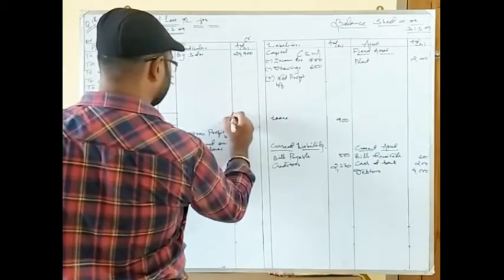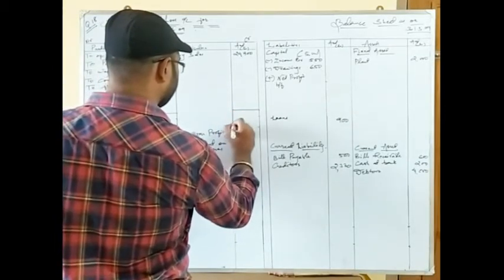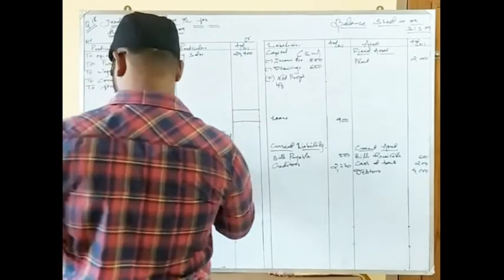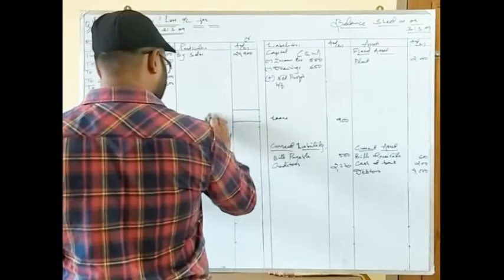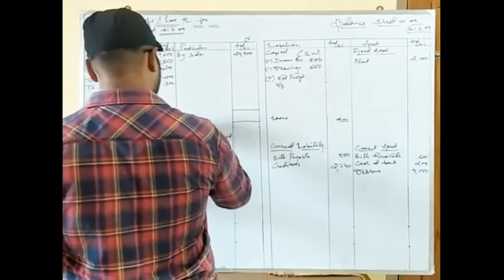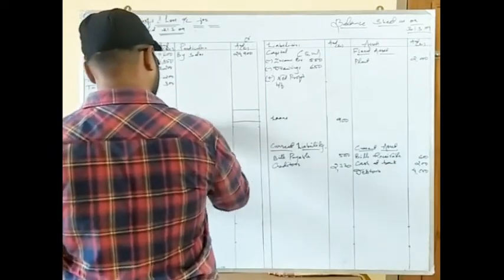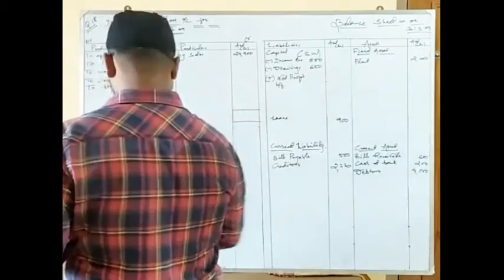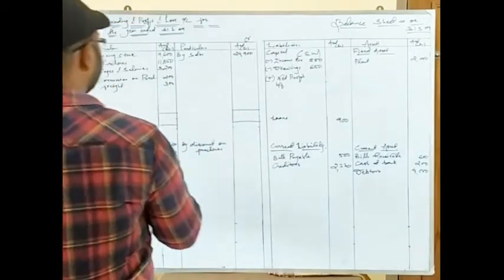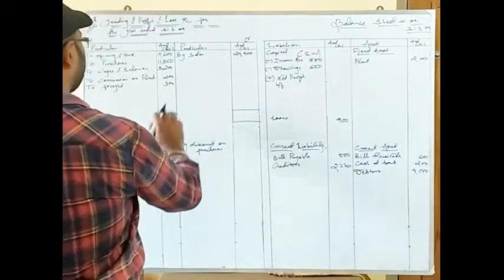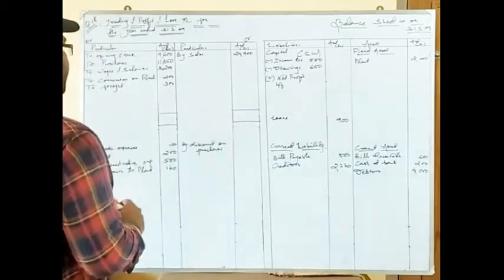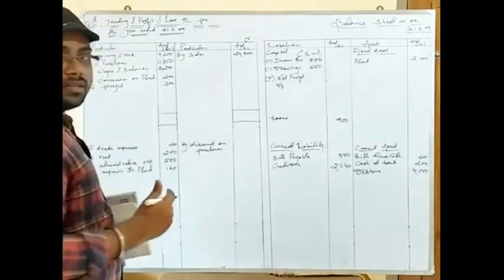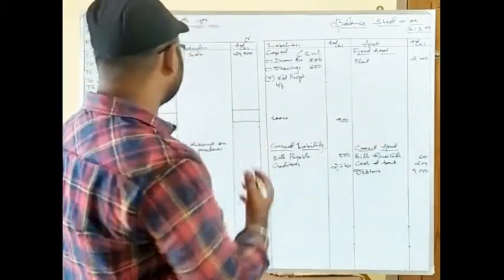So we can post precisely. It seems that the debit total of the trading account is more than the credit total. So let us see how much we are getting here. If there is any mistake, then we will make the calculation again.